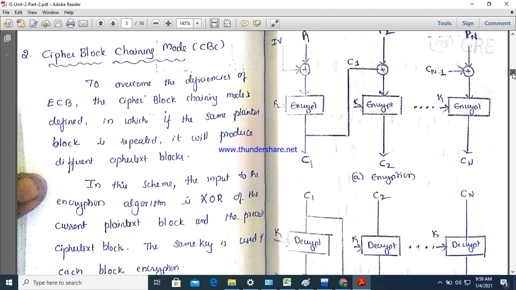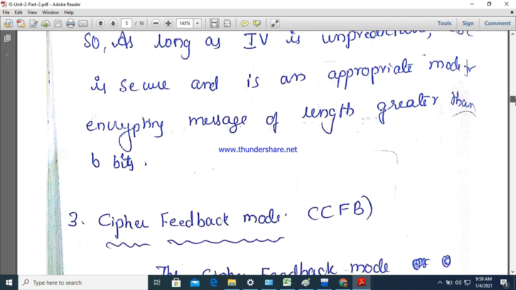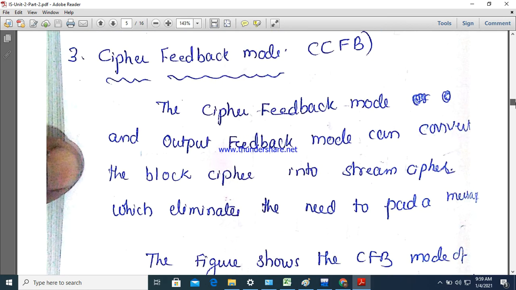Then the next one is cipher feedback mode, right? Cipher chaining mode is different, cipher feedback mode is different. Here there are two feedback modes, cipher feedback mode and output feedback mode. These two modes convert block ciphers into stream ciphers.